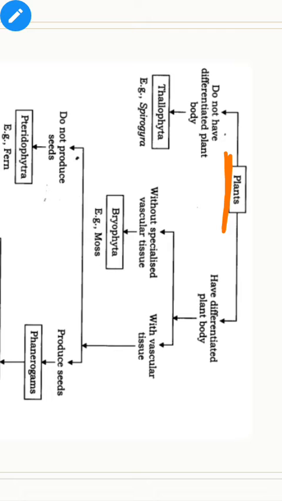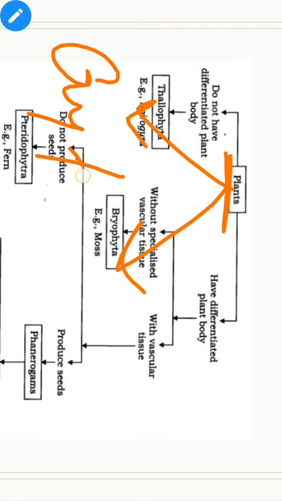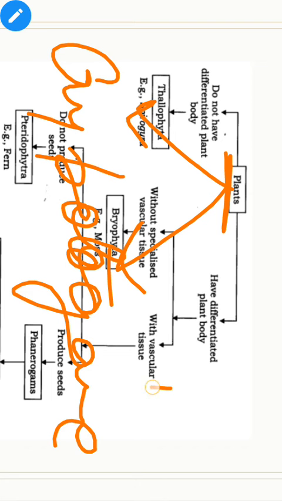Alright. So basically, your plant kingdom comprises two types. And what are the two types? We have discussed in our earlier videos that our plant kingdom is basically classified into sub kingdoms. And what are the sub kingdoms? Basically, the first was your cryptogamy.